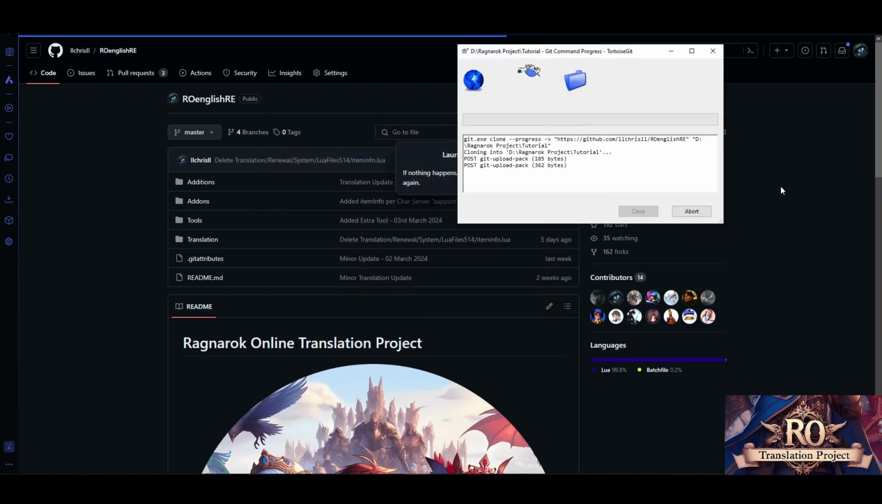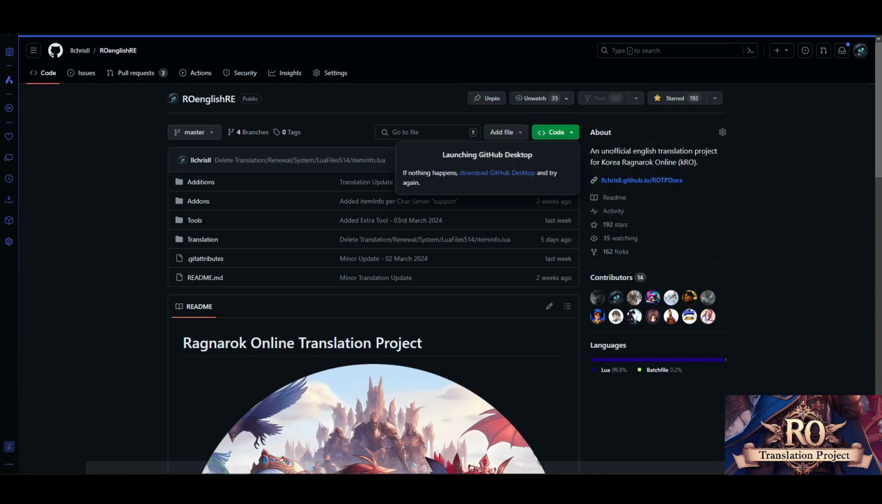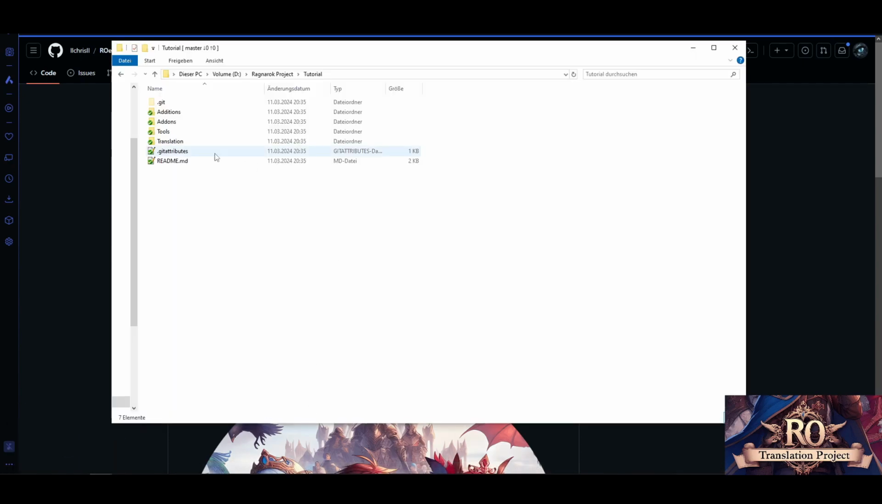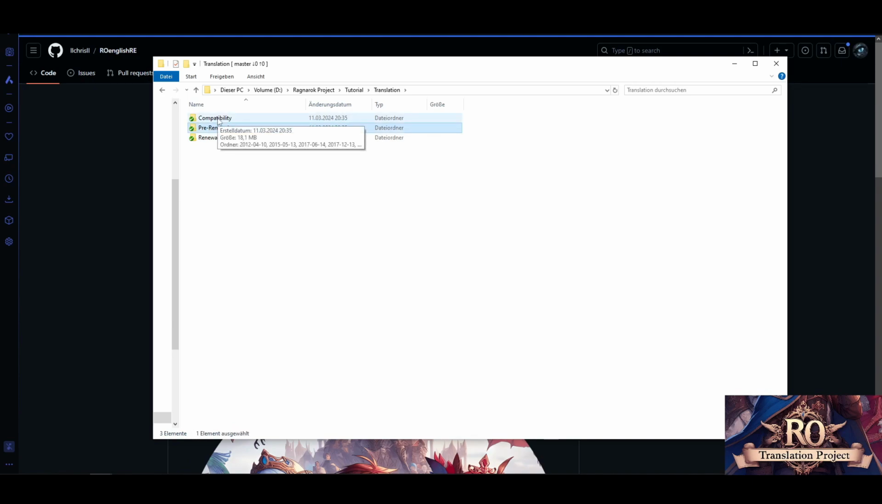Then you wait until the download is finished. Now, pretty much it's done, and I will go in here. Then I basically have 4 folders there. In the end, the base folder is the translation folder. Every kind of file you need for the translation itself is located in here. There are 3 subfolders: renewal, pre-renewal, and compatibility.